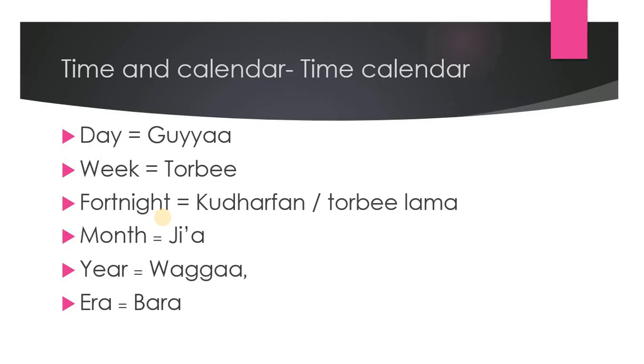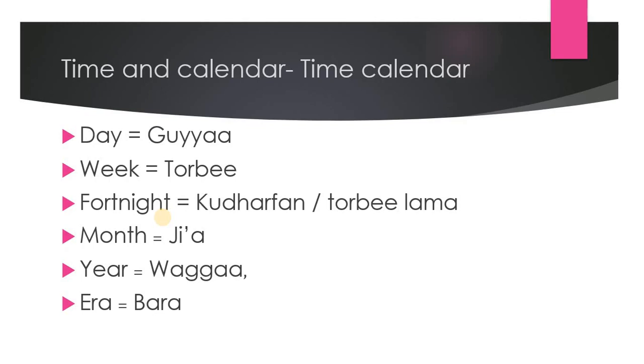Month is ji'a. Ji'a, because the sound is very prominent and clearly heard. That's why we have the apostrophe over there. Normally we don't hear the vowel sound like that.